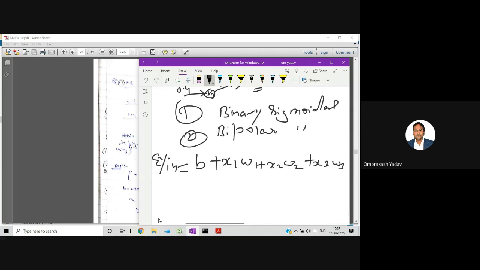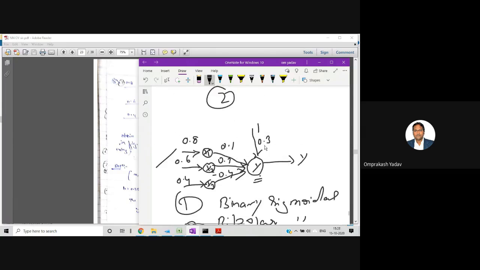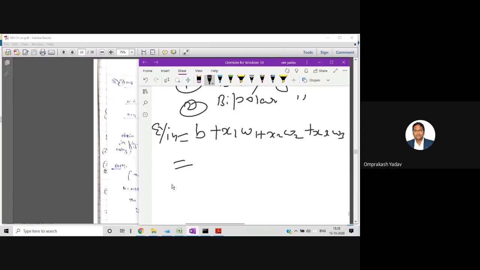Now if you calculate this, the bias is 1 into 0.3, so this will be 0.3 only.